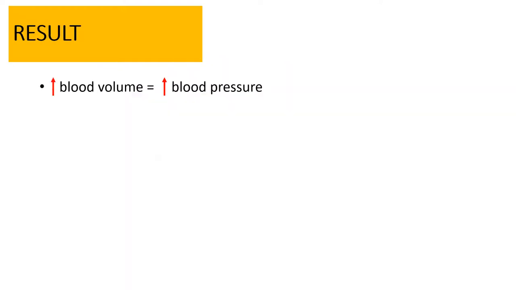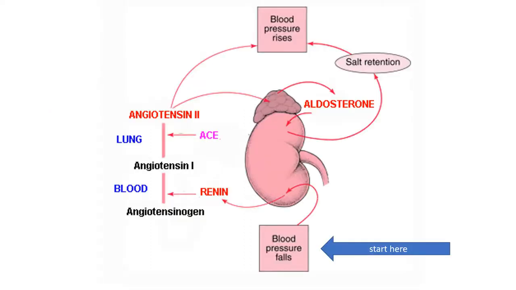So what is the ultimate result? Well, we've taken sodium and put it back in the blood, and we know that water follows sodium. So because sodium is now in the blood, so is water. Water causes an increase in blood volume, right? We just put a bunch of water back in the blood. So we're going to increase blood volume. What does an increase in blood volume result in? Increased blood pressure. So if you increase blood volume, ultimately you're increasing blood pressure. So what does aldosterone do? It increases blood pressure and causes an increase of sodium in the blood. Those are the two big things.